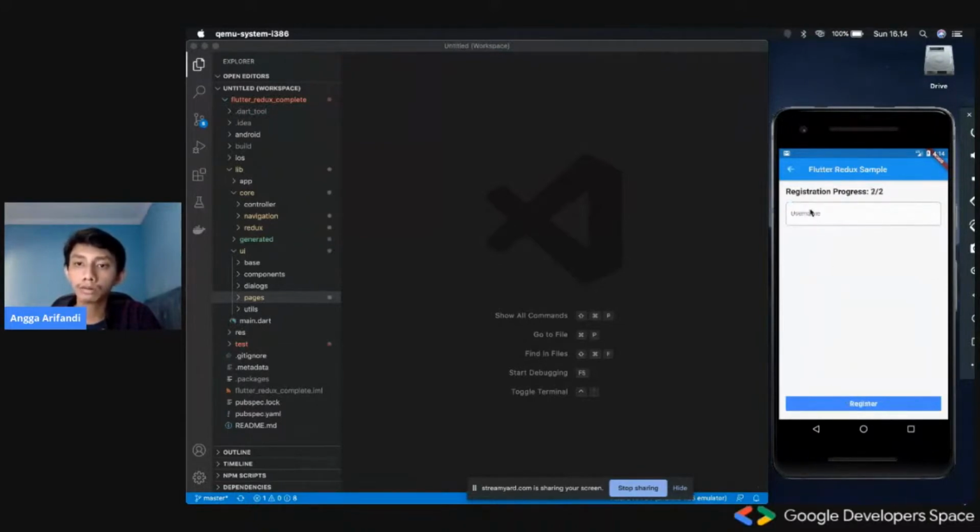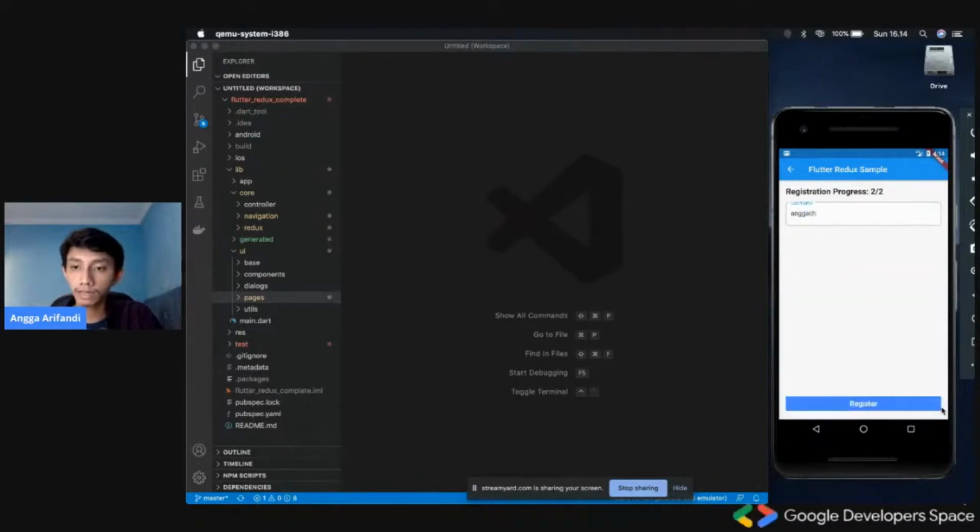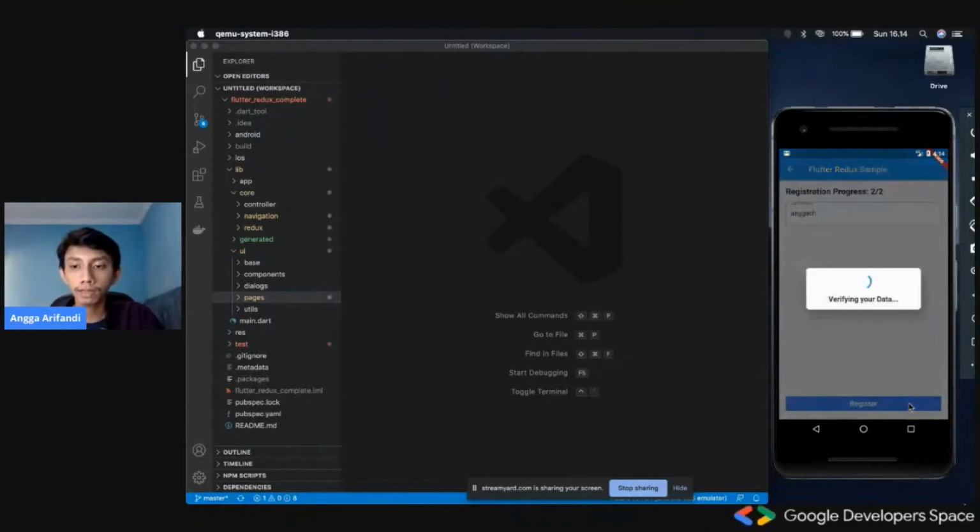They could also click back to go to the previous step, and after that they will need to fill in their username, and then they will click register. When they click register, we will try to verify their data, and that is a dummy, as we'll see in a bit.